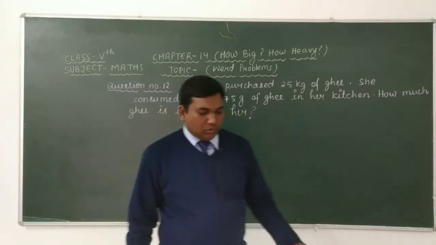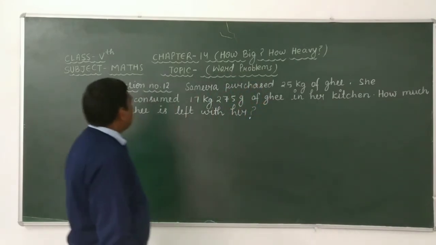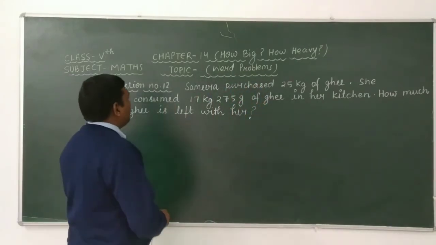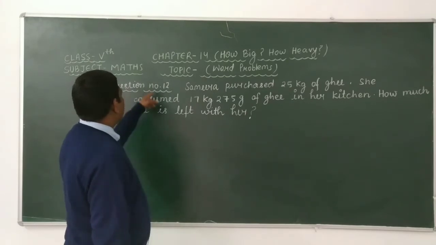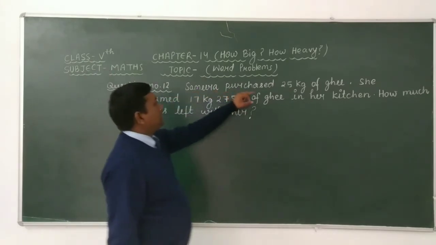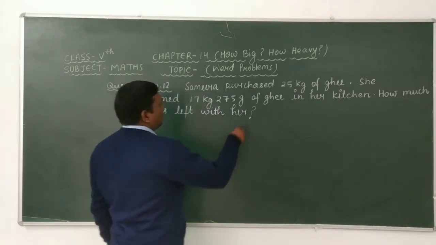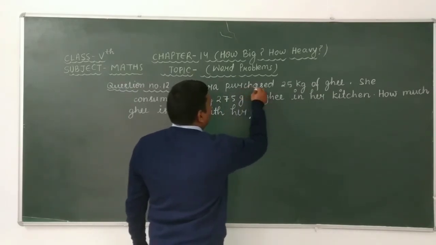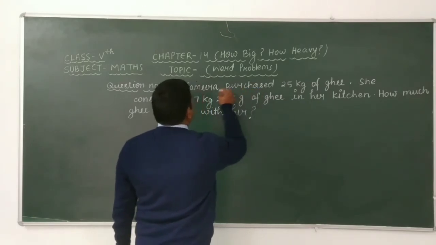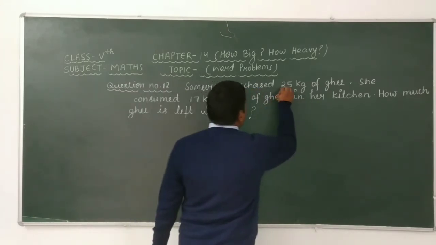Students, look at here carefully. In this question here given that Samira purchased 25 kg of ghee. It means that the total quantity of ghee purchased by Samira is equal to 25 kg.